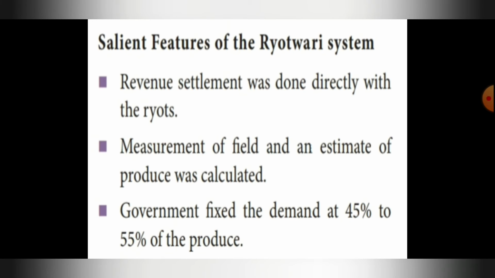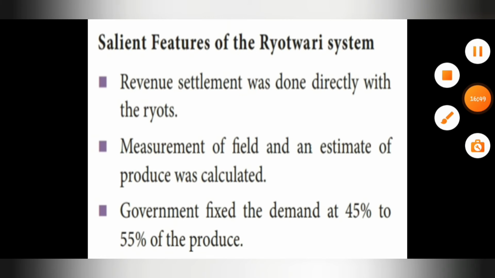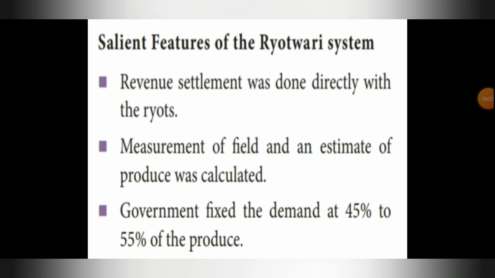Next, salient features of the Ryotwari system. Even this one you have as a short answer, second short answer, all these three points. First point, revenue settlement was done directly with the ryots. Second point, measurement of the field and an estimate of the produce was calculated. So the field was measured and the produce was also estimated.